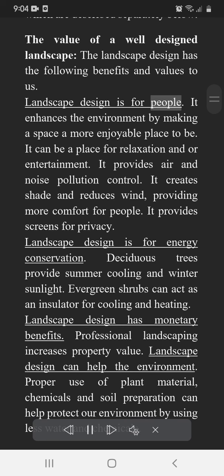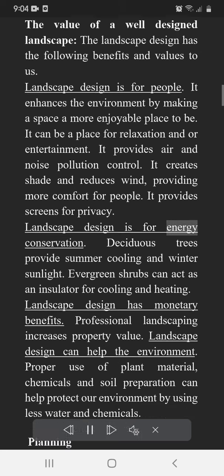Landscape design is for people. It enhances the environment by making a space a more enjoyable place to be. It can be a place for relaxation and/or entertainment. It provides air and noise pollution control. It creates shade and reduces wind, providing more comfort for people. It provides screens for privacy.